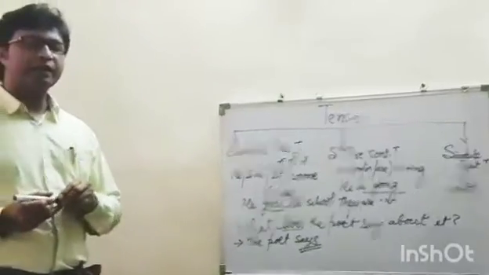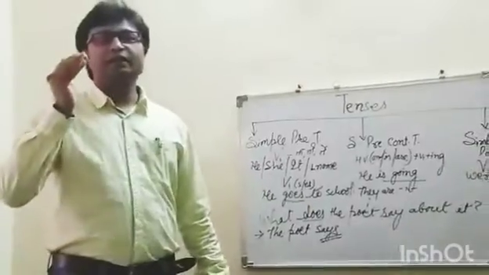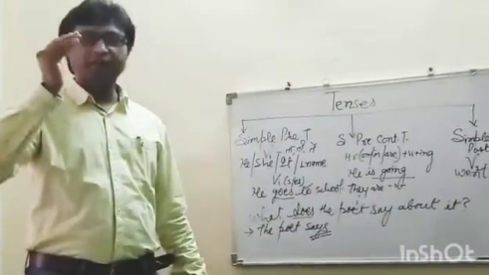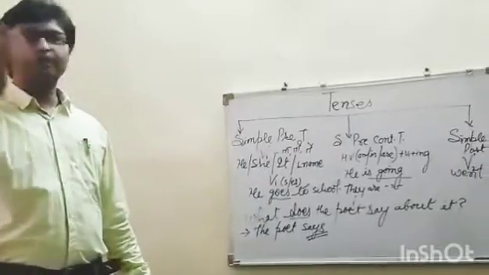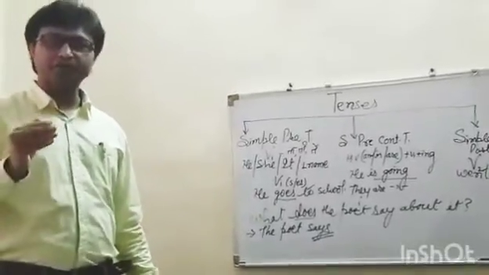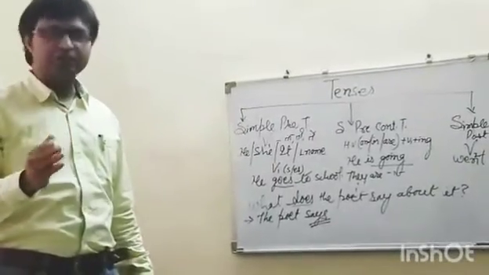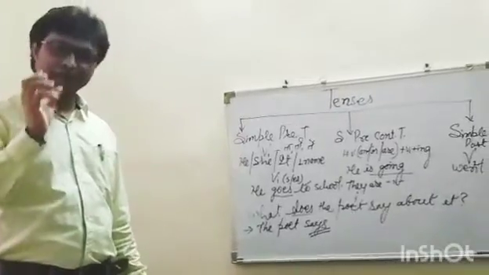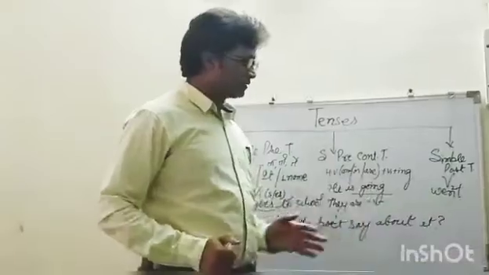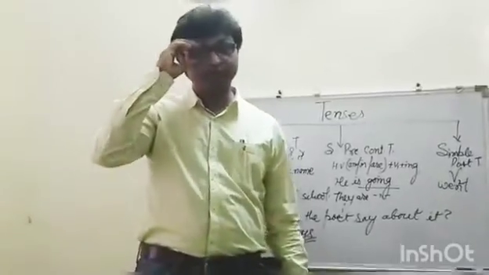Some people have the habit of thinking that for that you need helping verbs like was or were, but it is not required in active voice. The main verb does two things. In past tense, it is the second form of the verb which is more important.